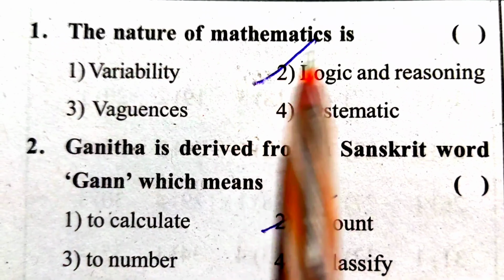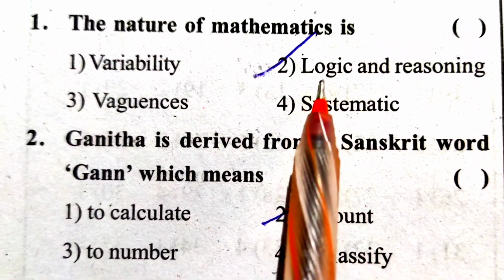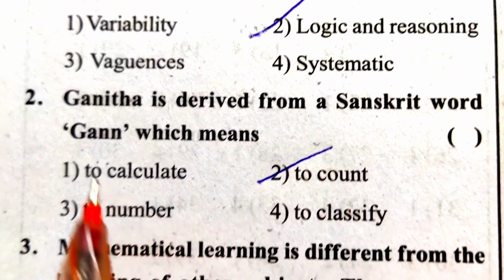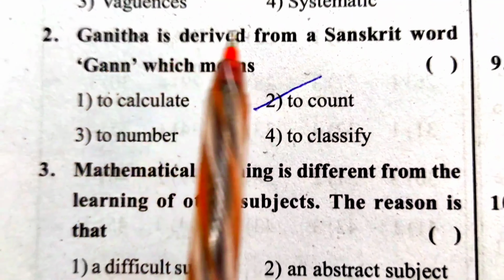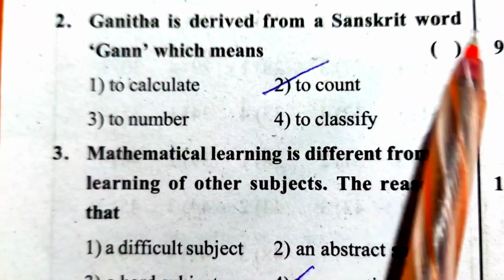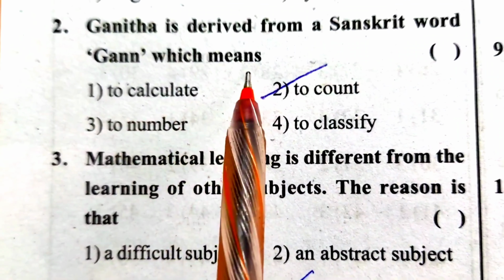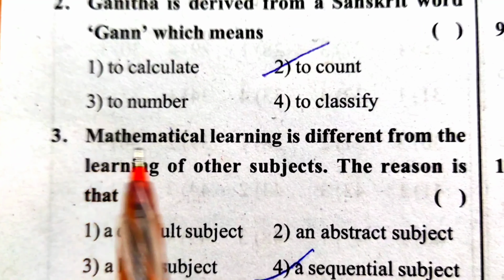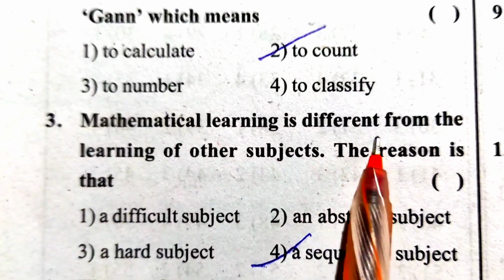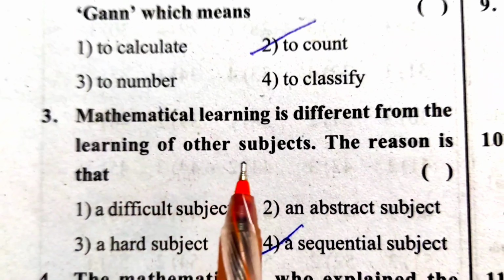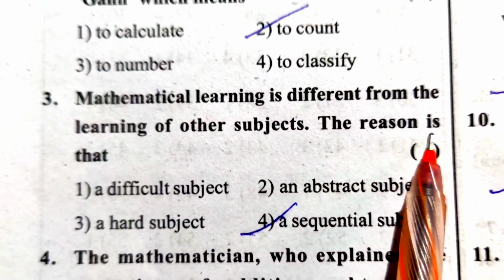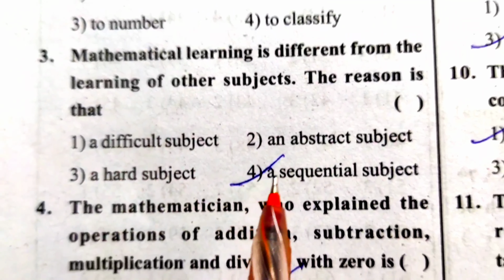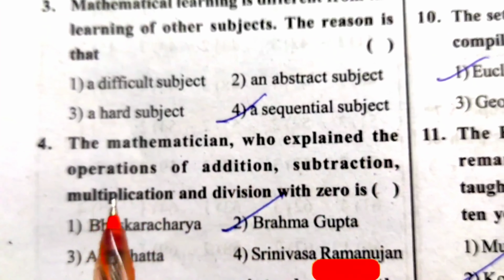The nature of mathematics is logic and reasoning. Next question. Ganita is derived from a Sanskrit word gan, which means to count. Mathematical learning is different from the learning of other subjects. The reason is that it is a sequential subject.